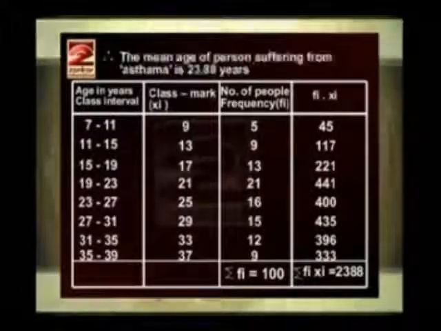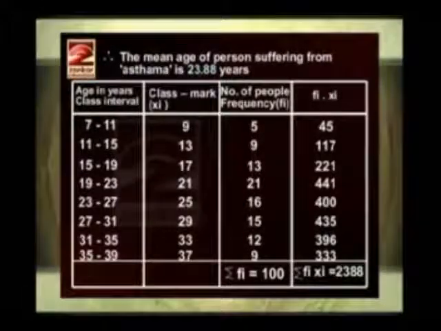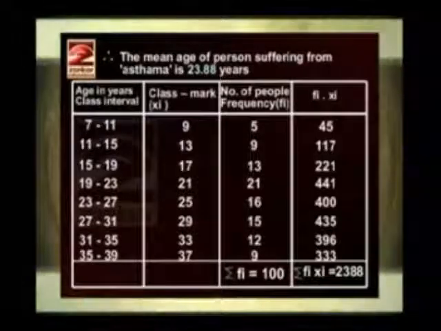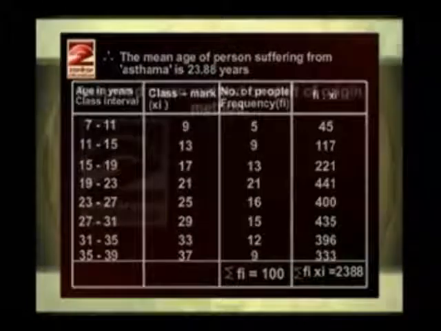And therefore the mean age of persons suffering from asthma is 23.88 years.